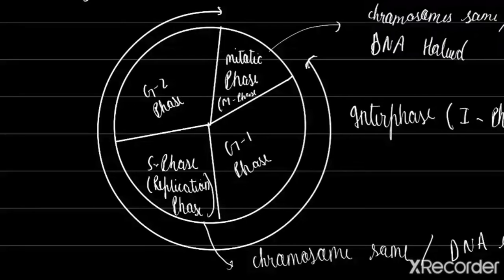And there are two growth phases, the G1 phase and the G2 phase. Both are growth phases where the cell grows and ribosomes are formed, and many other things happen. And there is an S phase, also called the replication phase. So there is an S phase, G1 phase, G2 phase, and mitotic phase. In the mitotic phase, the chromosomes remain the same in the daughter cells. There is a mother cell and two daughter cells are formed. The chromosomes remain the same in the daughter cell, but the DNA is halved in each daughter cell because the DNA is fixed.